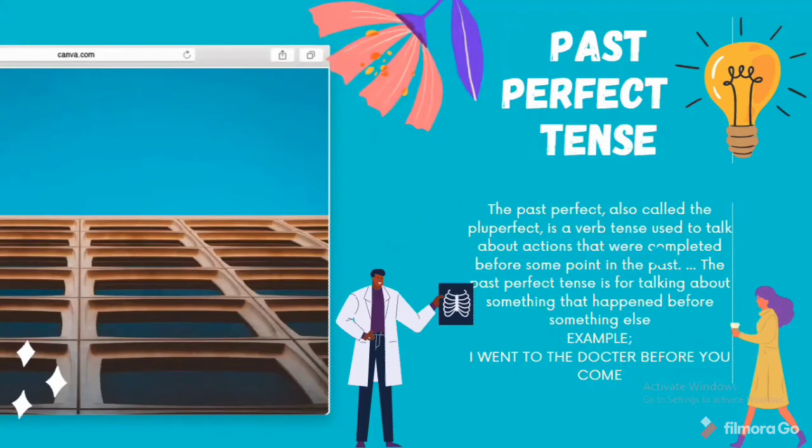Pluperfect, or past perfect, is a verb tense used to talk about actions that were completed before a certain point in the past. The past perfect tense is talking about something that happened before something else started. For example, I went to the doctor before you came. I repeat, the past perfect tense refers to an action that happened before something